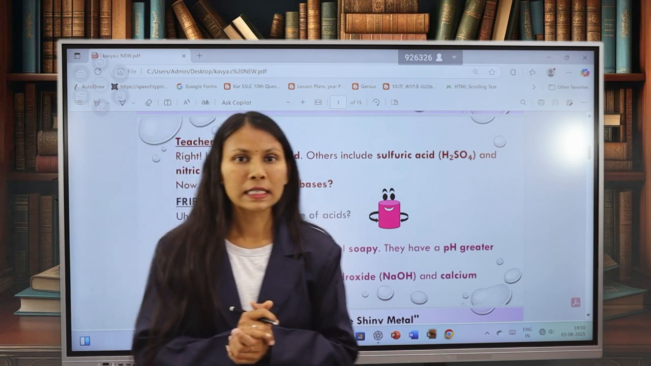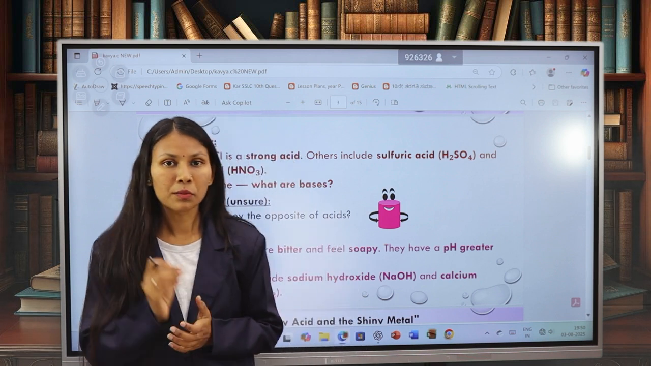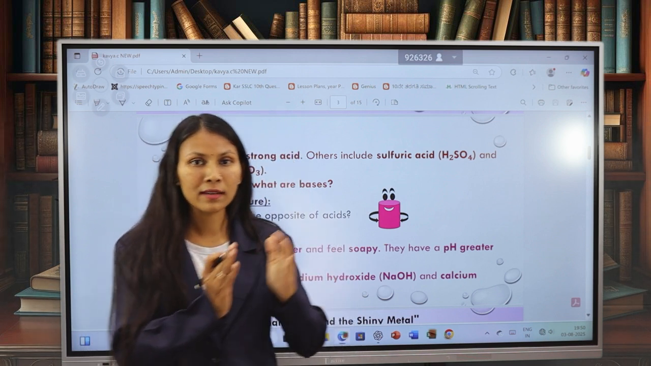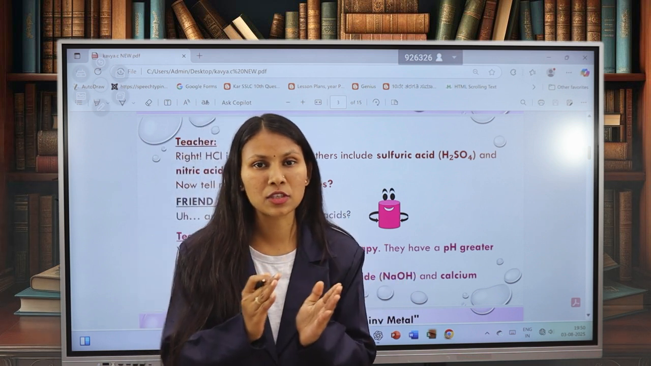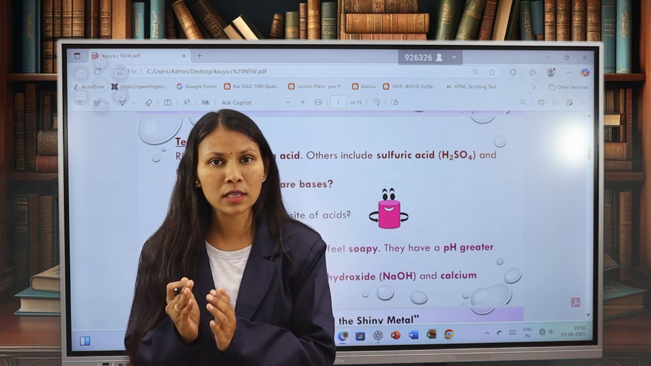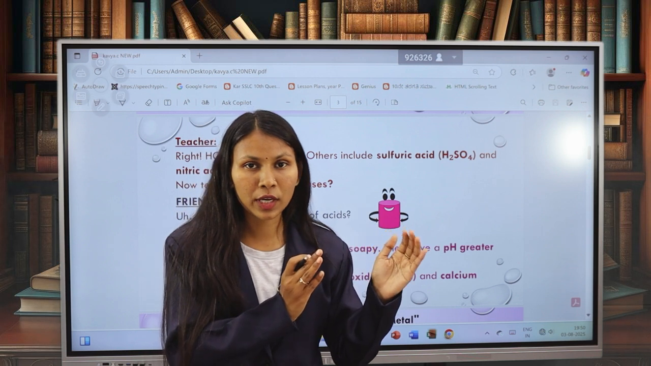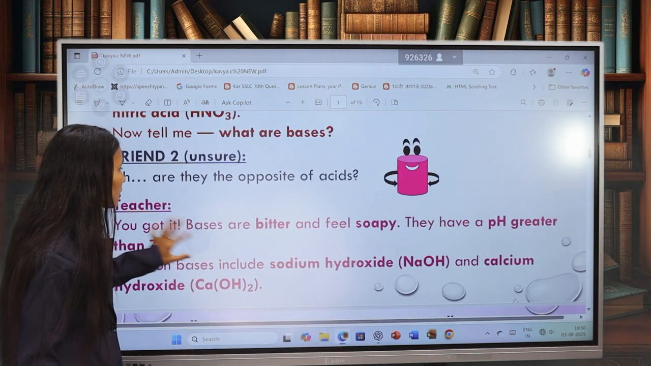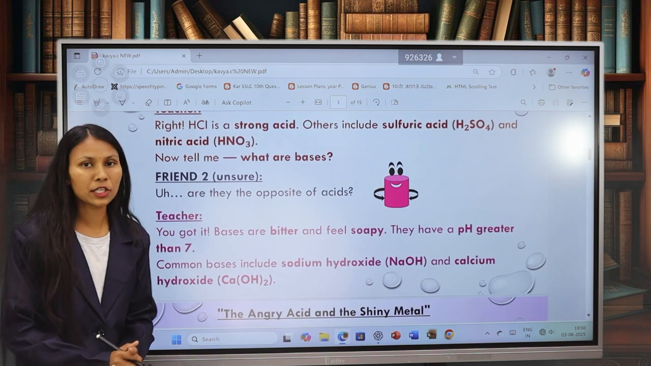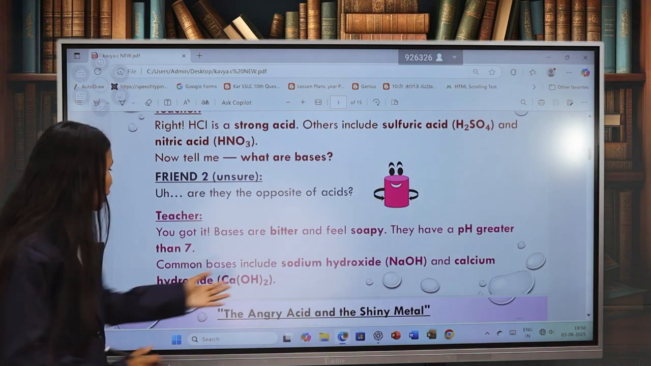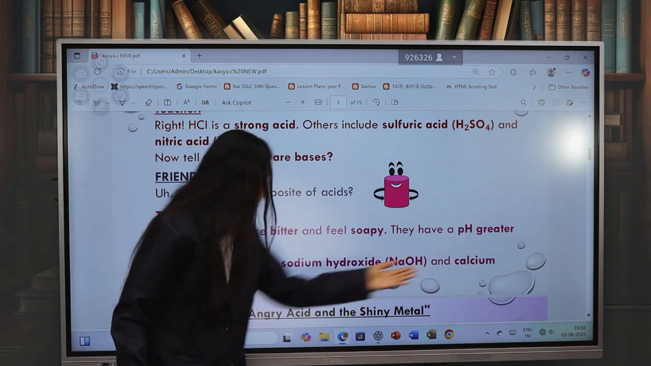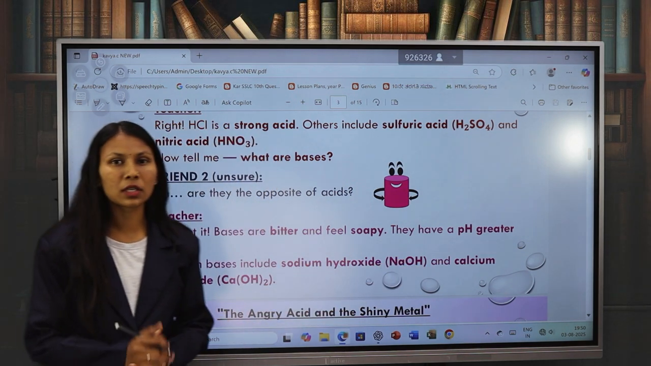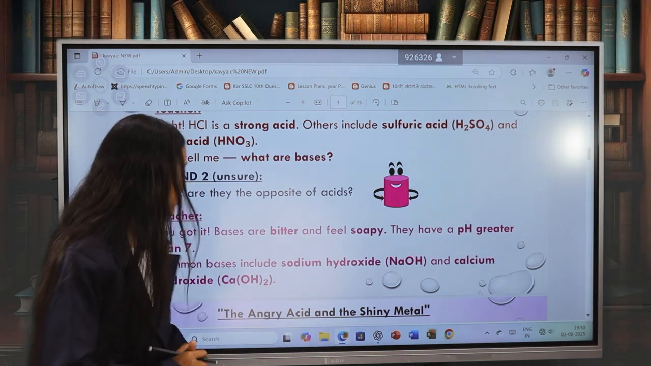The teacher told her, yes, you're right. They are bitter and soapy in nature. They have pH more than 7. As acids have pH less than 7, bases have pH more than 7. The teacher was also happy with those answers. Again, the teacher told some of the common bases, which include sodium hydroxide and calcium hydroxide. These are the common bases found in our laboratory as well as in day-to-day life.